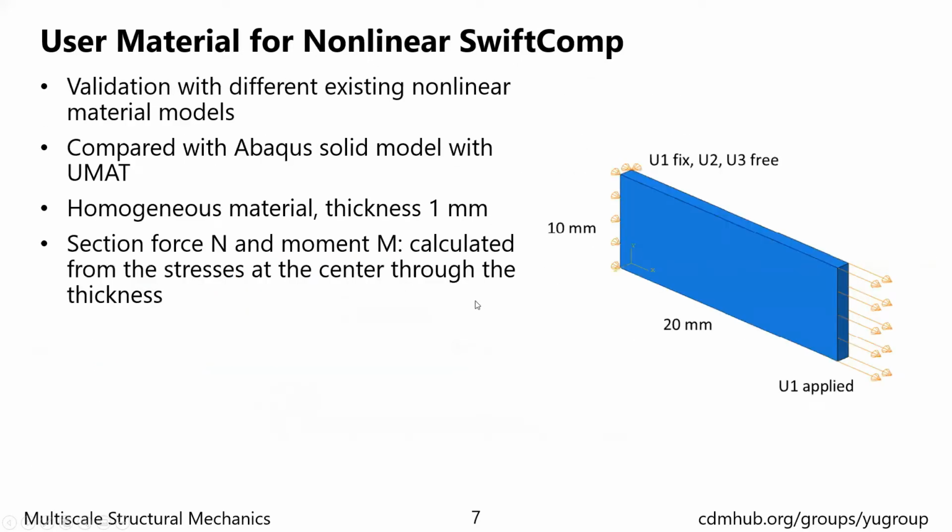Now we are going to validate the nonlinear SwiftComp and the SCUMAT. We are going to compare with the Abaqus solid model with UMAT. This is a plate with homogeneous material and the thickness is 1 mm. When we apply a displacement at the boundary, we can calculate the force and moment based on the resultant stress at the center, and compare with the shell model with nonlinear SwiftComp.